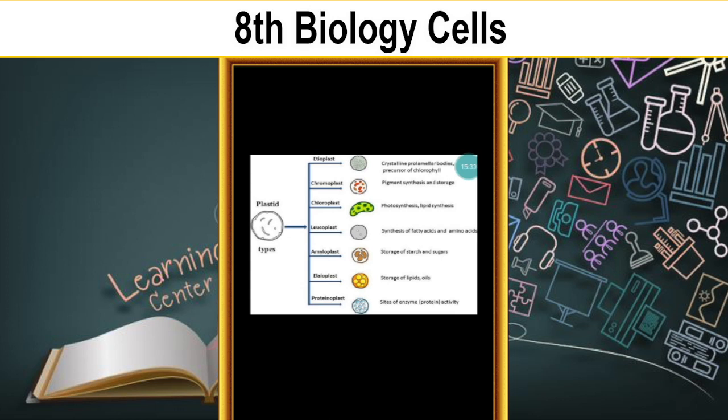Where the storage is starch and sugar, it is called an amyloplast. Elaioplast stores lipids and oils; oily substances are stored in the elaioplast. Proteinoplast is the site of enzymes; it is very active in enzymes. These types are present but in very small amounts, whereas chloroplasts are seen more. The main plastids are three types only: leuco, chromo and chloroplast.